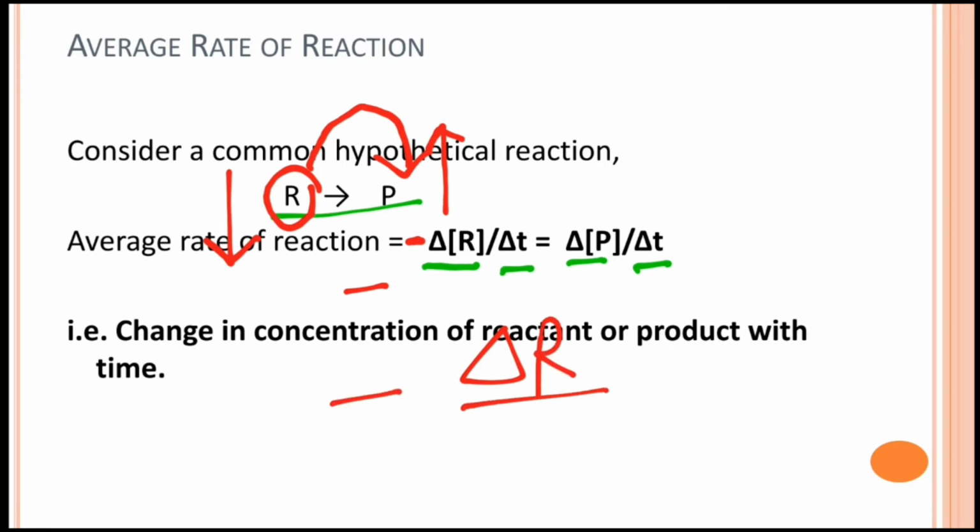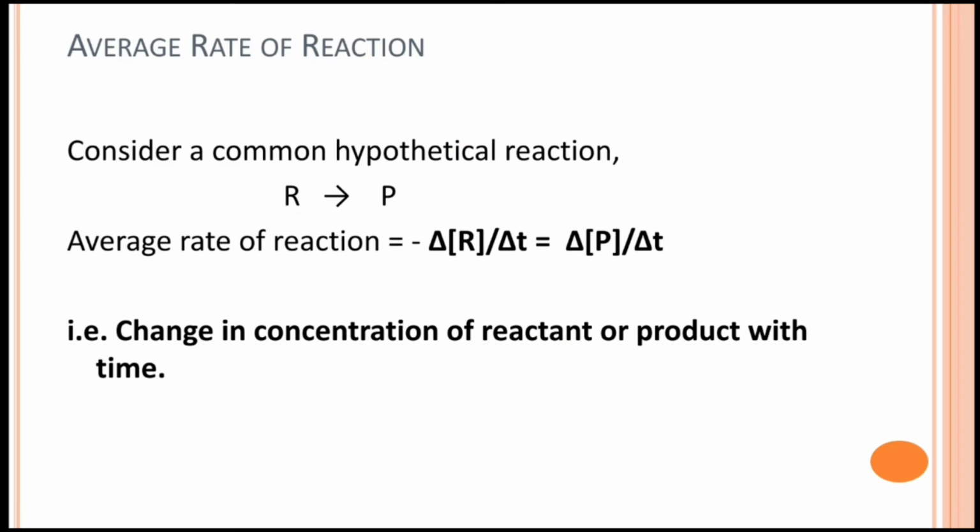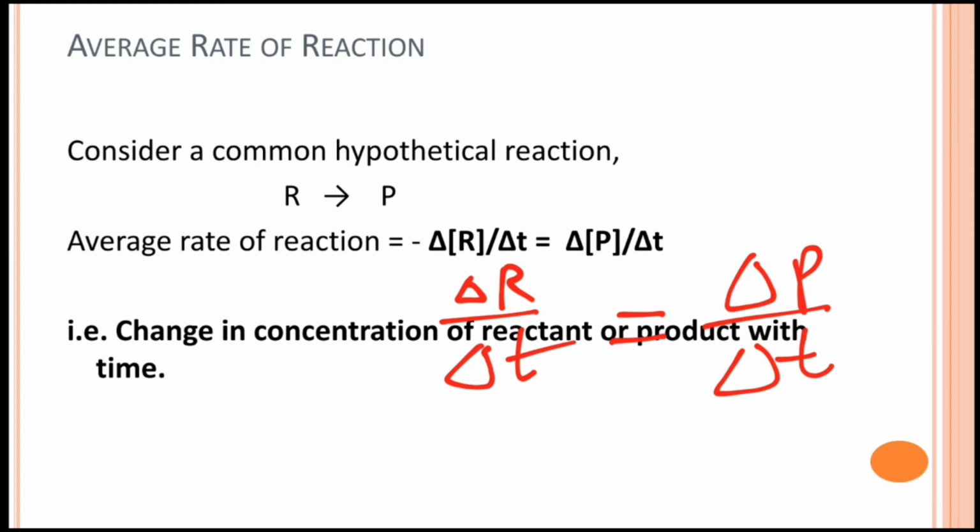That's why we have used the negative sign before the rate in terms of concentration of reactants. But this negative only indicates that the concentration of reactant is decreasing. Okay, so this is the average rate of reaction, delta R by delta T, or delta P by delta T, and both of these rates are equal but with opposite sign.